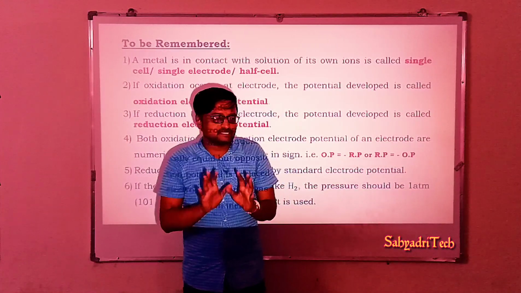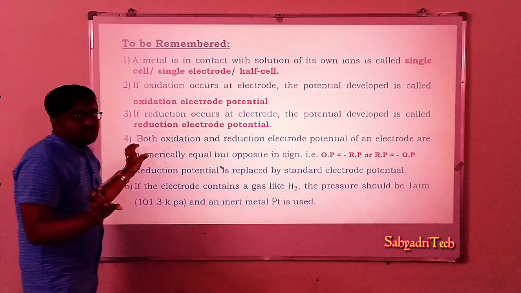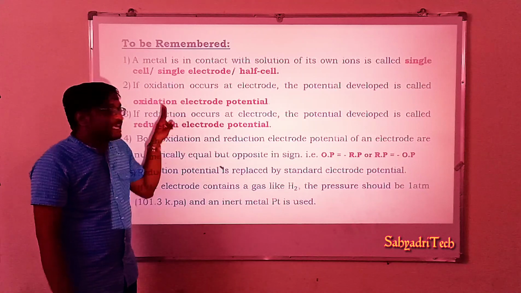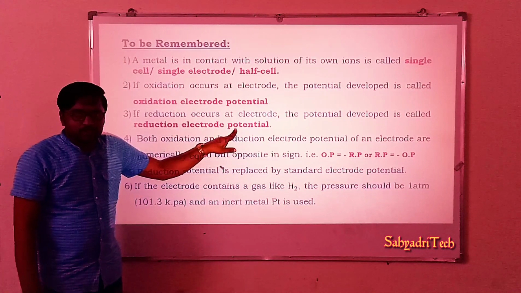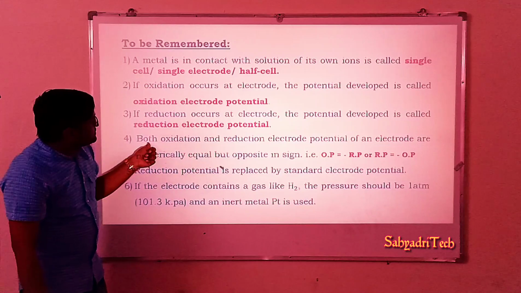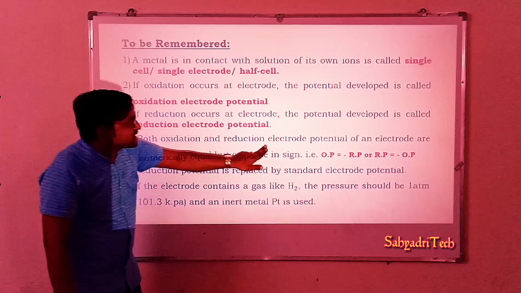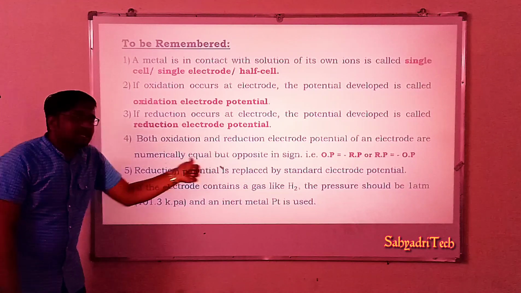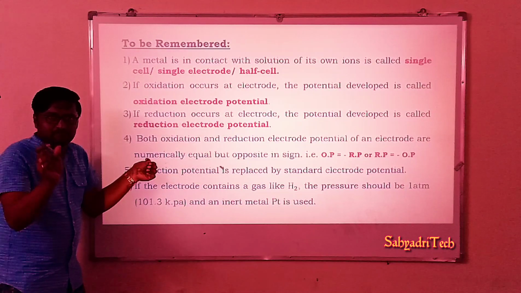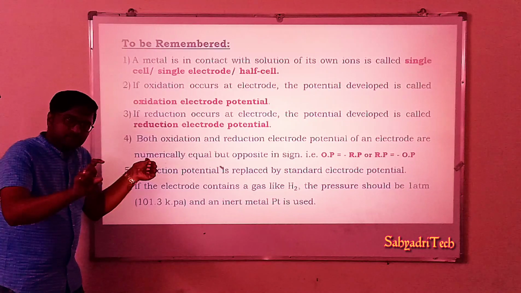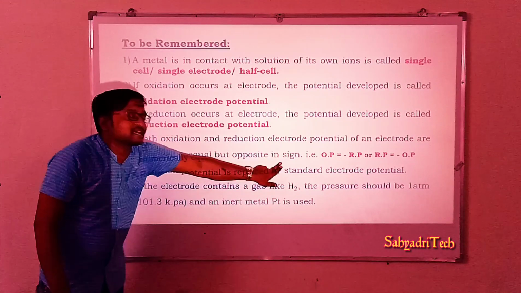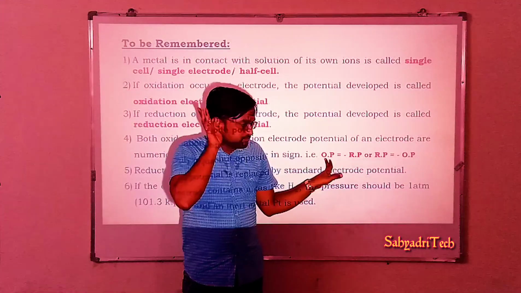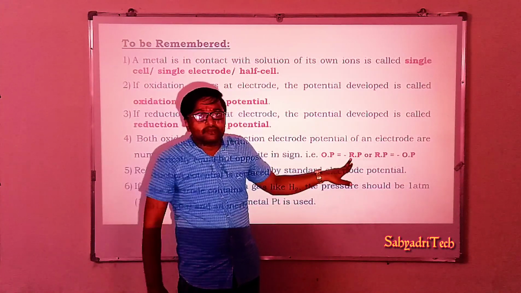It means for any half cell, we can specify both the oxidation electrode potential as well as the reduction electrode potential. These are numerically equal, the number is the same, 0.34, but opposite in sign. If the oxidation potential is positive, its reduction potential will be negative.